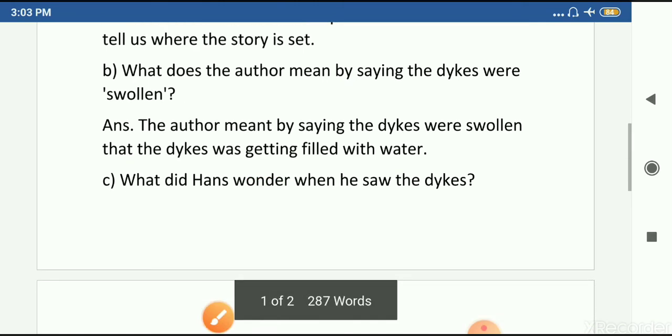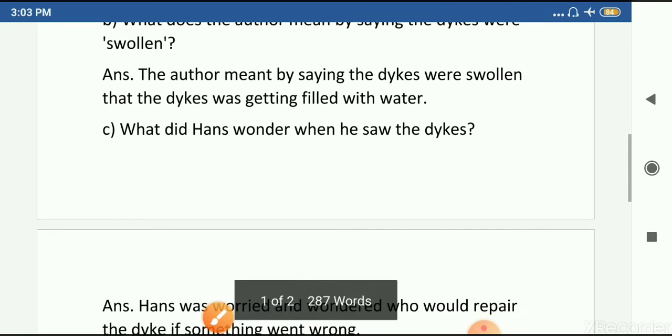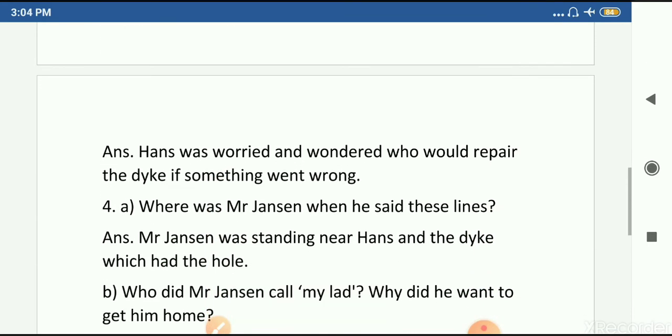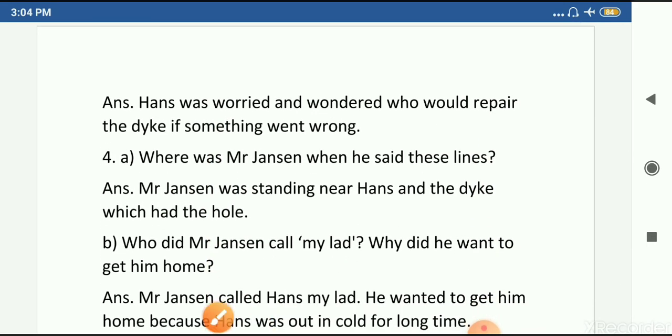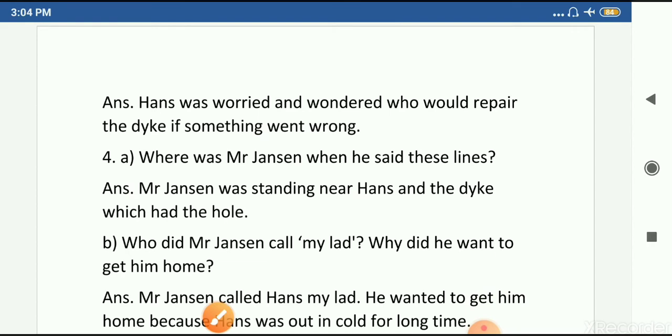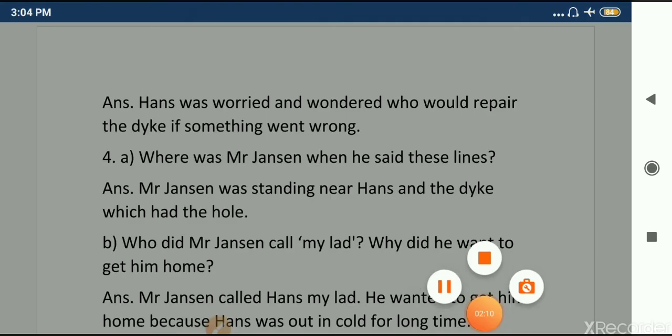Now C part. What did Hans wonder when he saw the dikes? Answer is, Hans was worried and wondered who would repair the dike if something went wrong. Okay, so these are your answers of question number 3, all the three parts. Now question number 4. Question number 4 is given on page number 57.